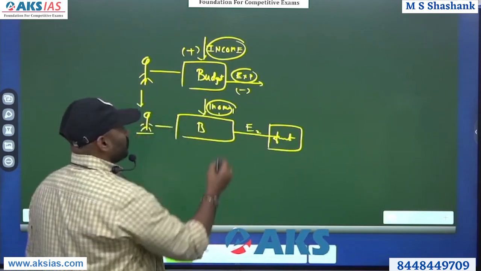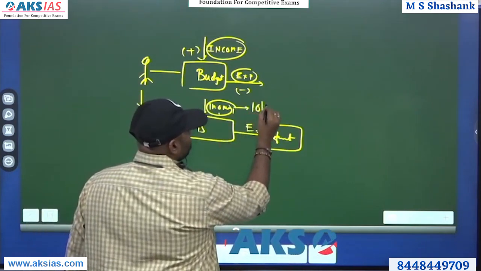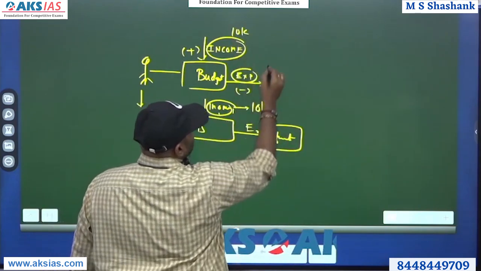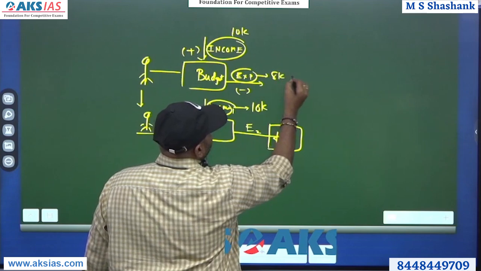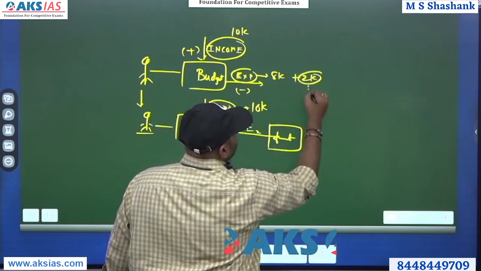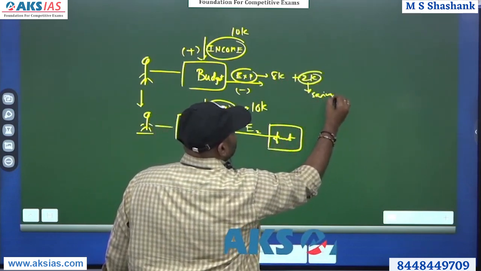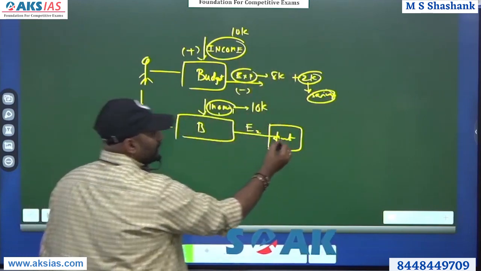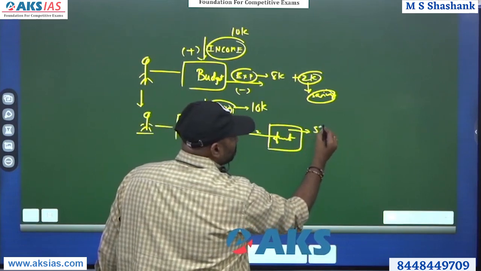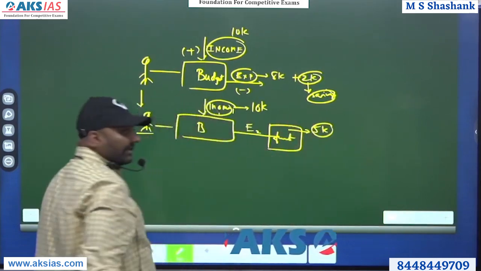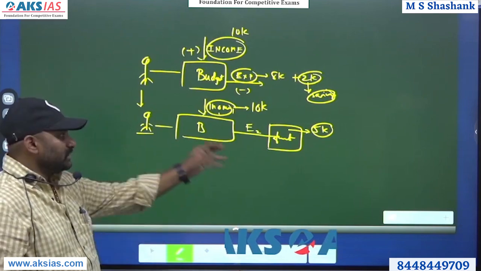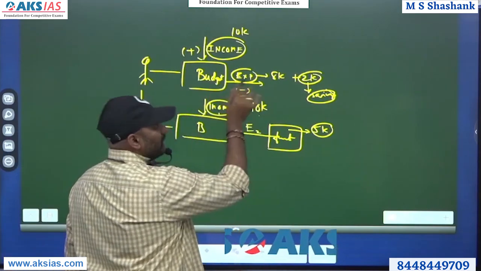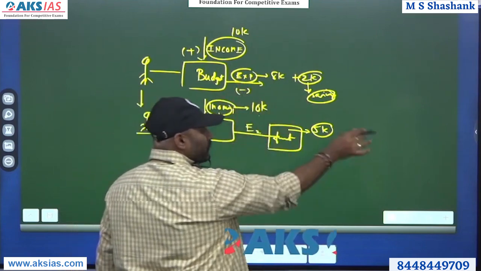For example, let's say he has an income of 10,000, and normally an expenditure of 8k, therefore he puts 2k as savings. Normally, this is what happens in a normal house. Now let's say in that particular month he has an extra function, for which he has to spend 5k. Assume this is the situation. So extra 5k, on top of his basic expenditure of 8k plus the 2k he has to put.